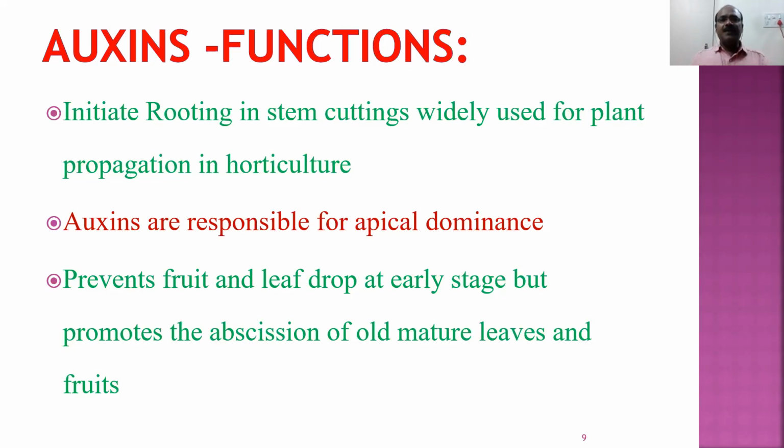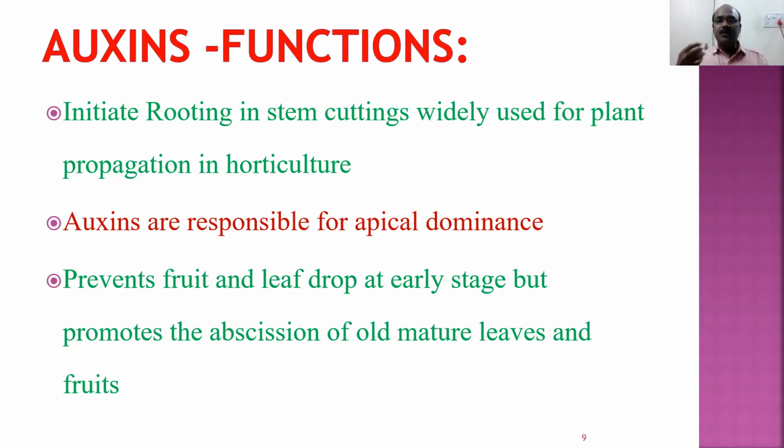But some of them will develop roots, some of them won't develop roots. But if you dip these stems in auxin solution, all of them will develop the roots. If you put this tip of the stem in the auxins and put it in the soil, all of them will develop the roots, because auxins have a property to develop roots. Auxins are responsible for apical dominance. We just discussed that.